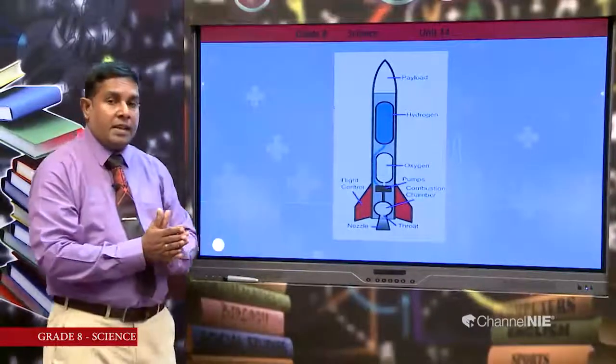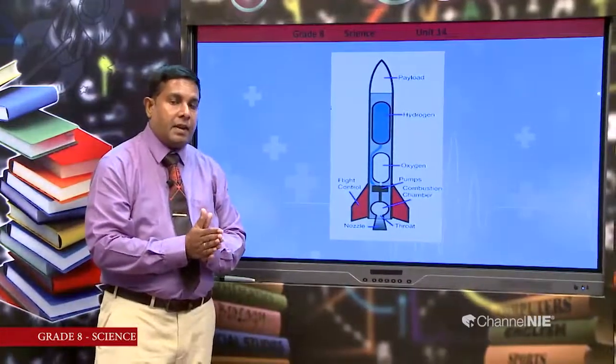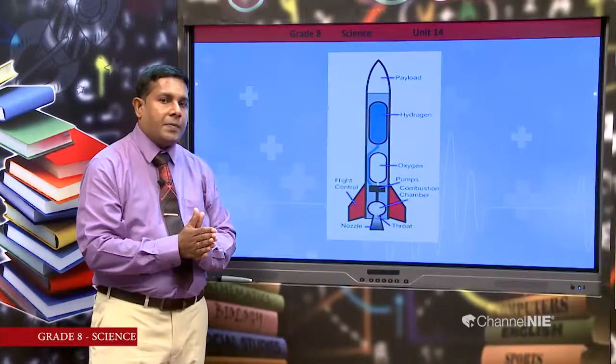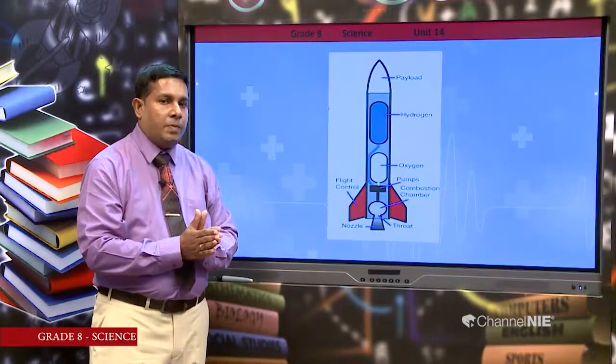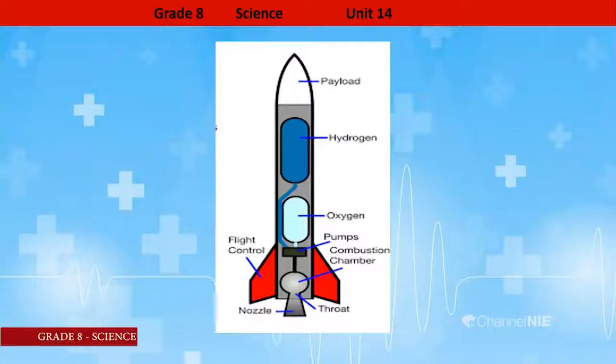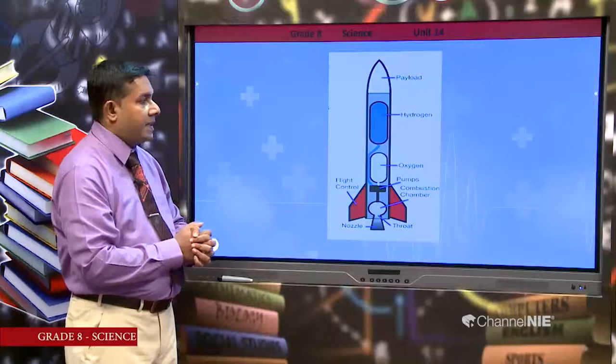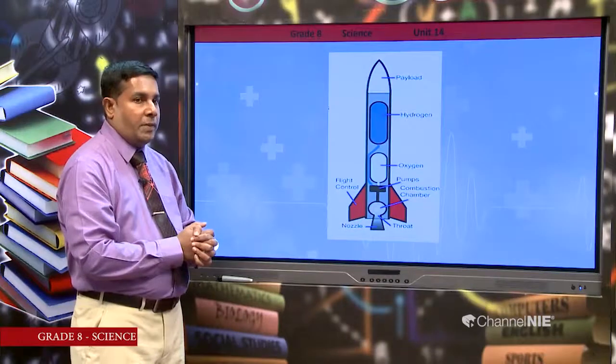Then here in this diagram, we can clearly identify those four major parts of the liquid fuel rocket. Here you can see the hydrogen container. This blue colored part represents the hydrogen container, as a fuel for the rocket.